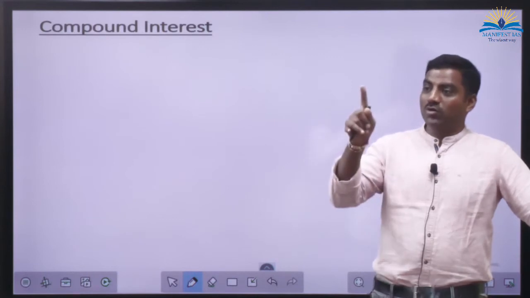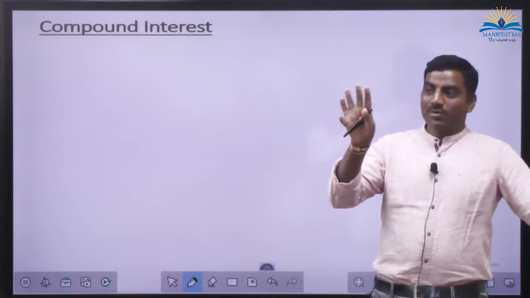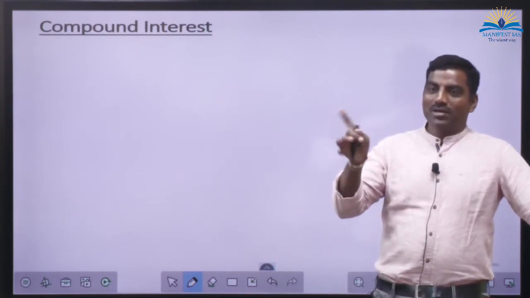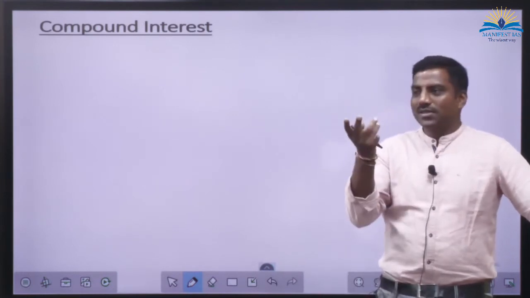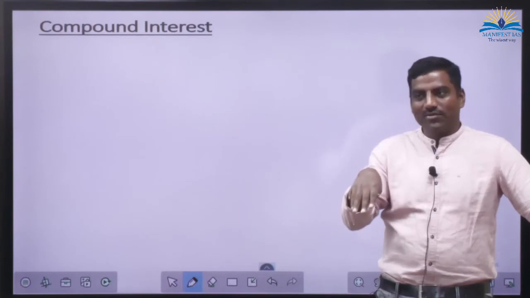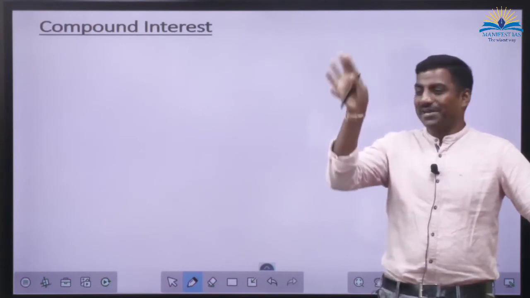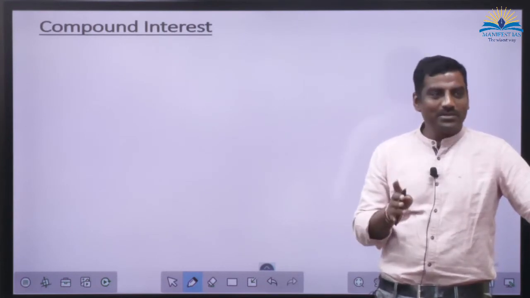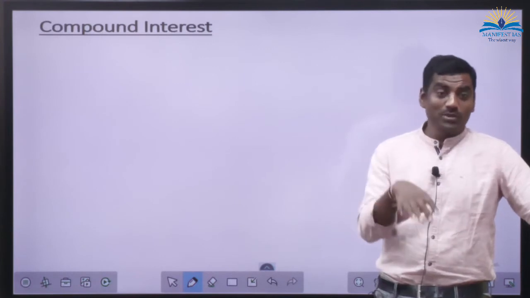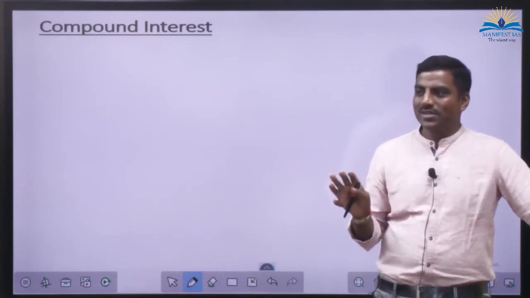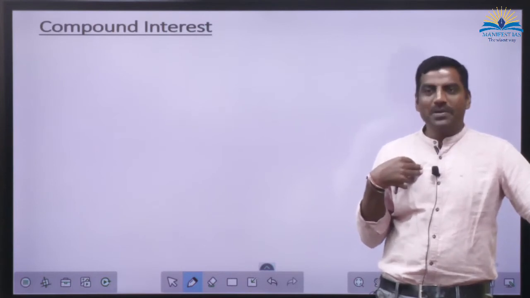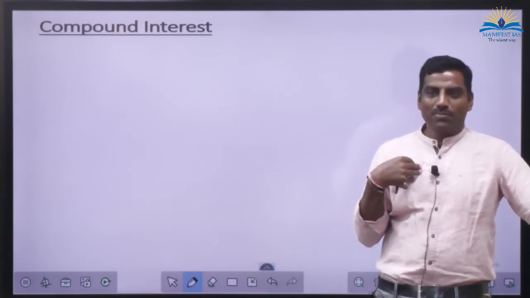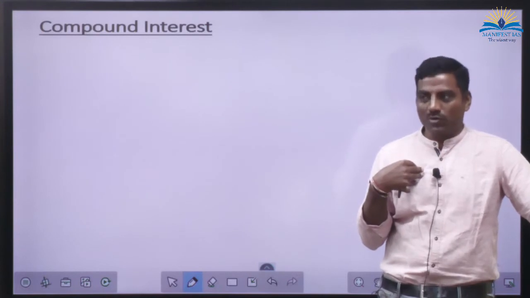Simple interest you don't want to remember, but yet it comes at 12 o'clock in the night. What is it? Simple, PTR by 100, you will tell. Compound interest, after studying so much also, I know this fact. That is why I don't depend upon that formula at all. Compound interest, I don't want to teach you by that formula.